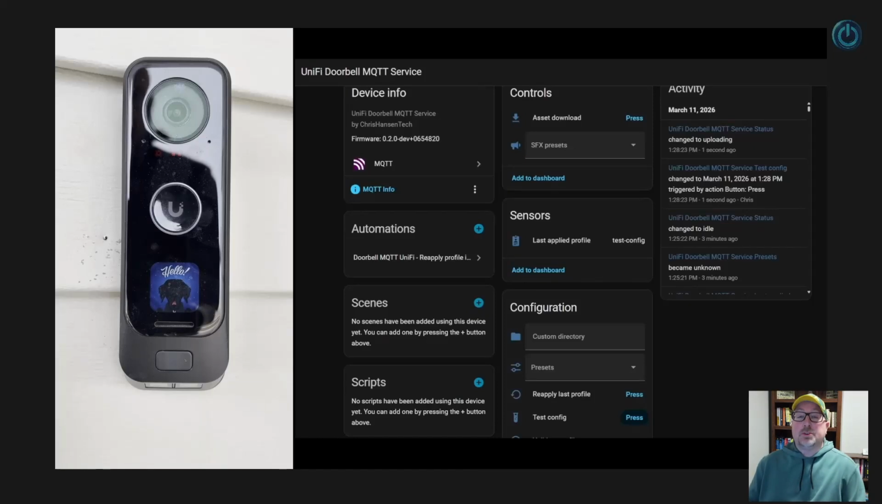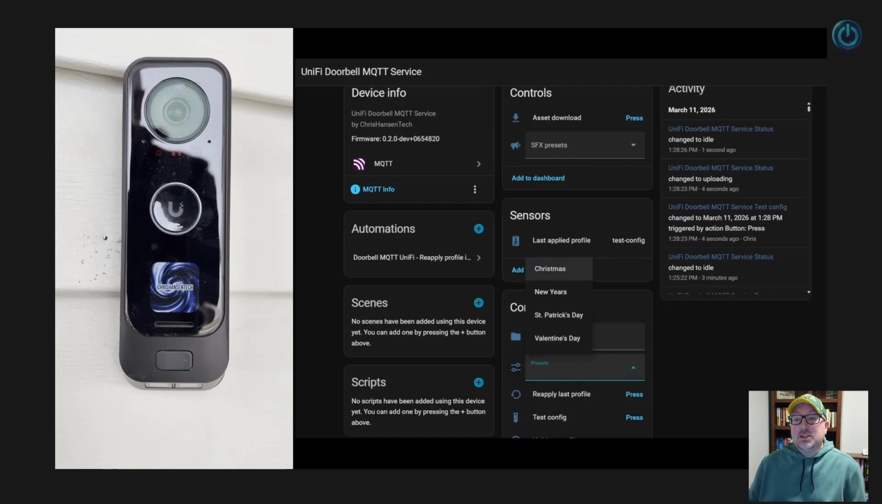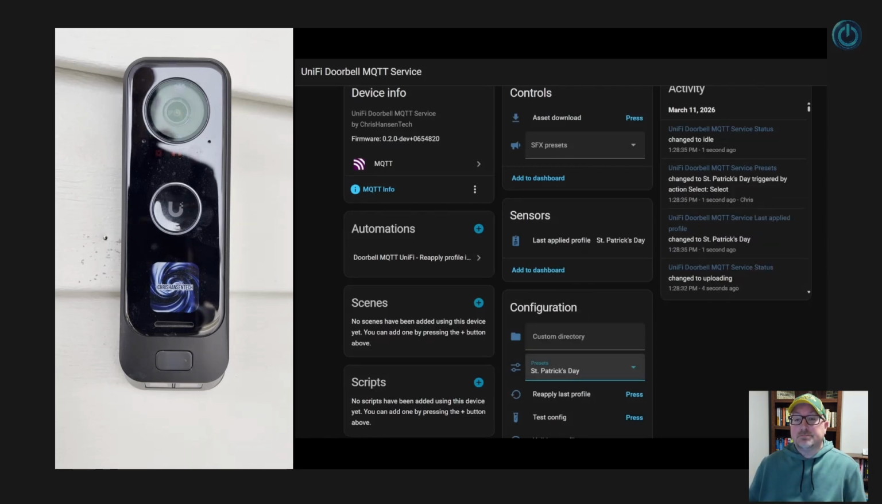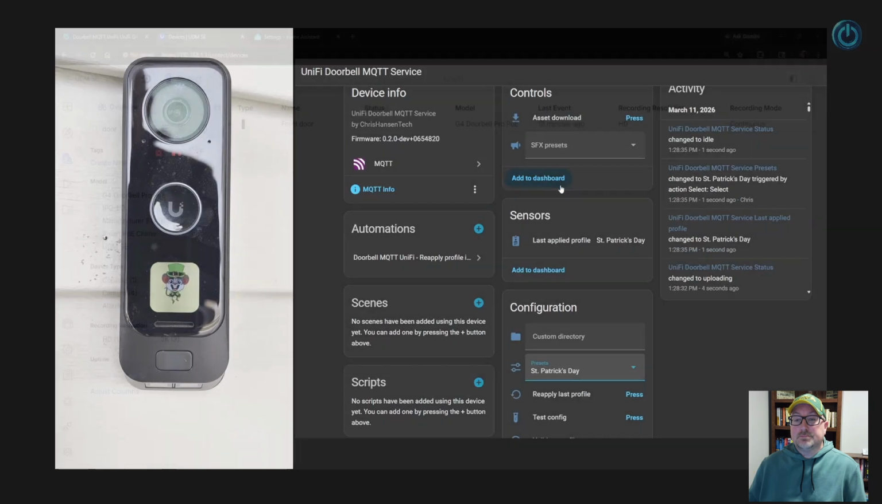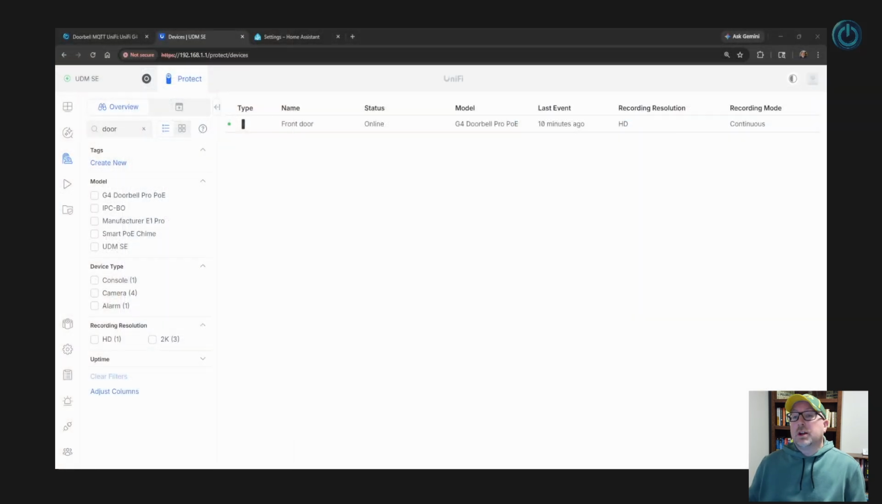The Home Assistant Protect integration only lets you change text on the doorbell. With Doorbell MQTT UniFi, you can run full animations and sounds. We're going to set this up using Docker.